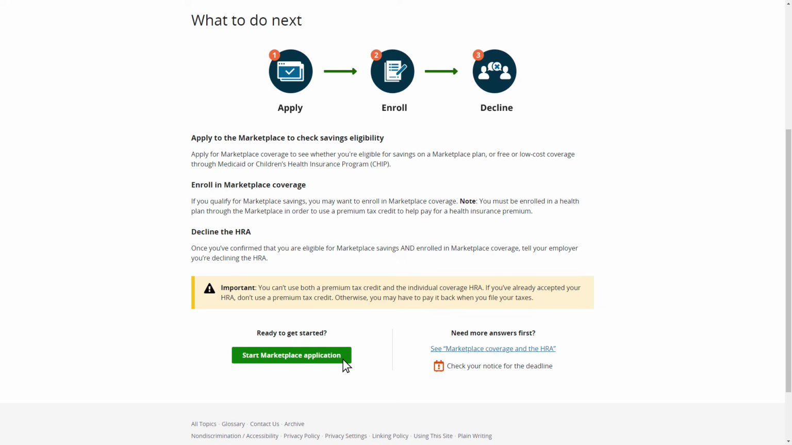Amy could choose to use her HRA instead of a tax credit, but cannot use both, and she also views a warning message that she will not be able to use both her HRA and savings from the marketplace. After enrolling in a marketplace plan, Amy will need to tell her employer that she is declining the HRA.